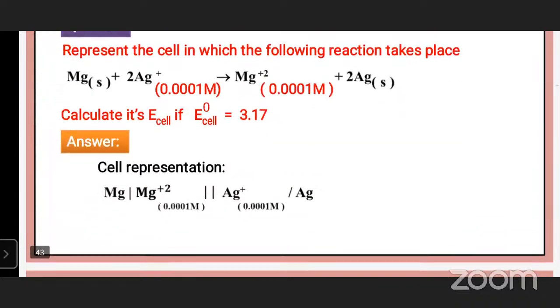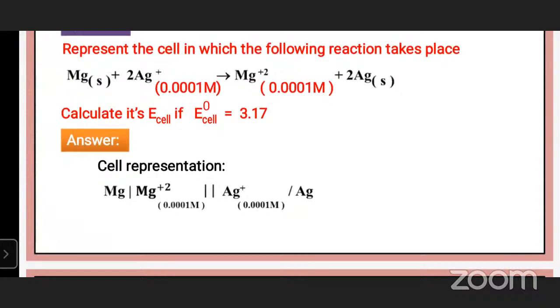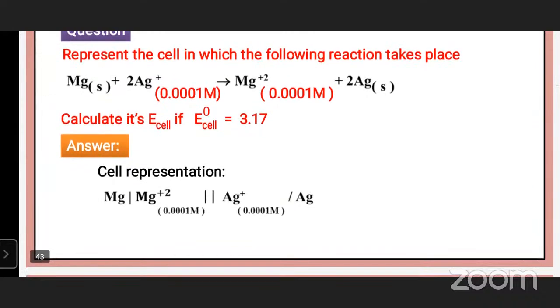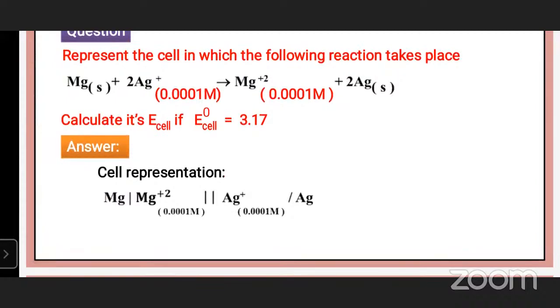Next question. Represent the cell in which the following reaction takes place. Mg plus 2Ag molar concentration is 0.0001 mole gives rise to Mg plus 2 molar concentration 0.001 mole plus 2Ag. Calculate its E cell if E naught cell is equal to 3.17.